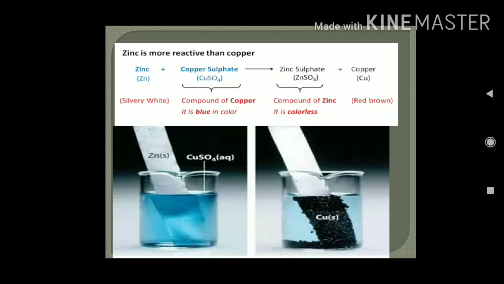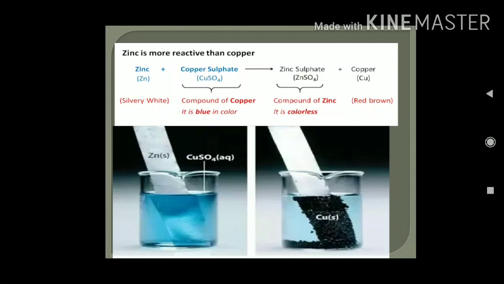Clear? So what are the changes here? Here zinc is more reactive than copper. It displaces copper from the salt solution and it forms zinc sulfate. Then copper is again produced on the product side. That copper is separated from copper sulfate and is coated over the zinc plate.